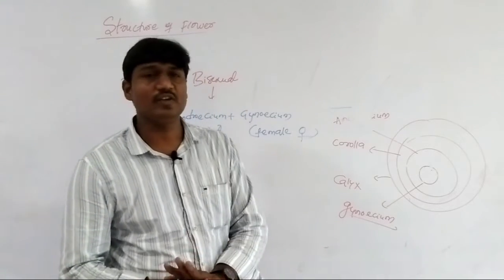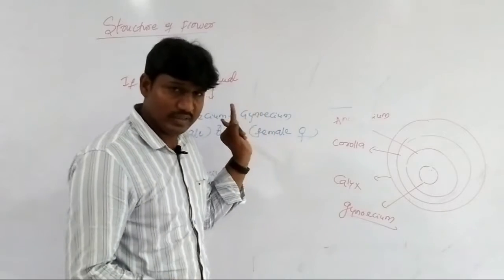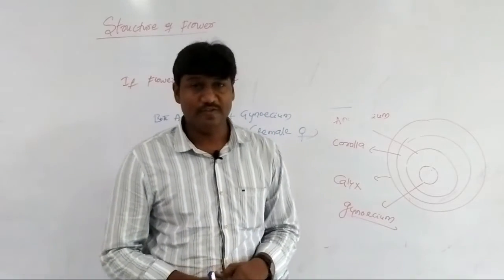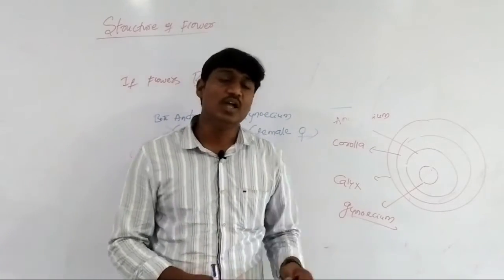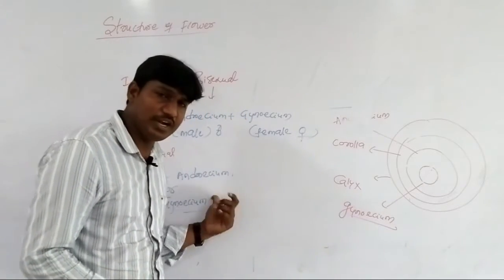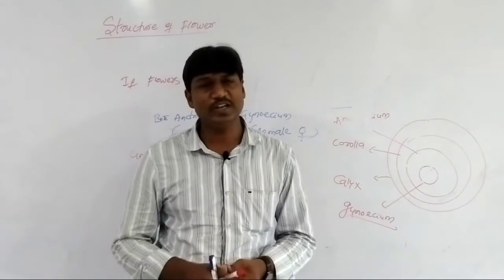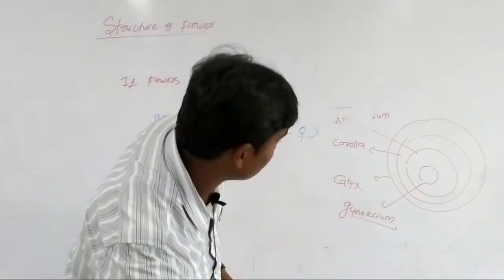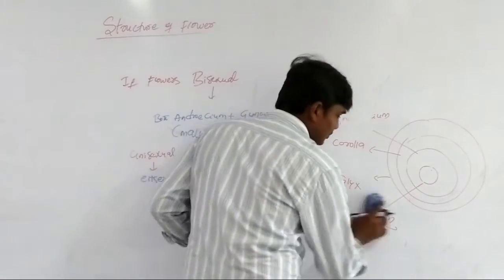If a bisexual flower contains both androecium and gynoecium, whereas in unisexual flowers only male androecium or female gynoecium is present. So that is about bisexual and unisexual.